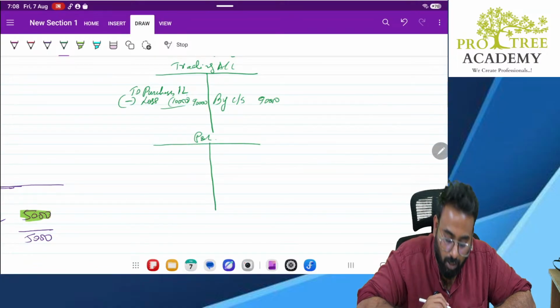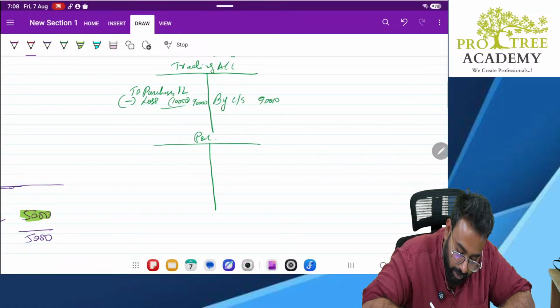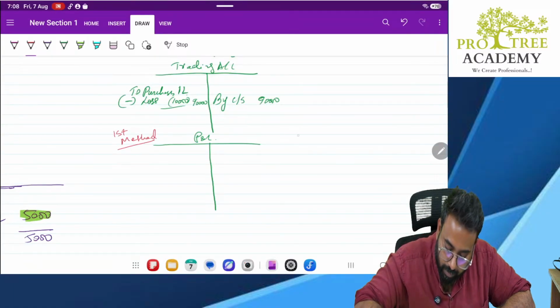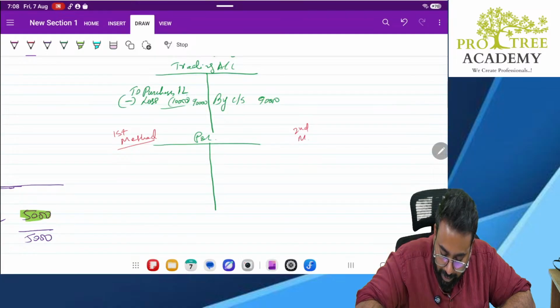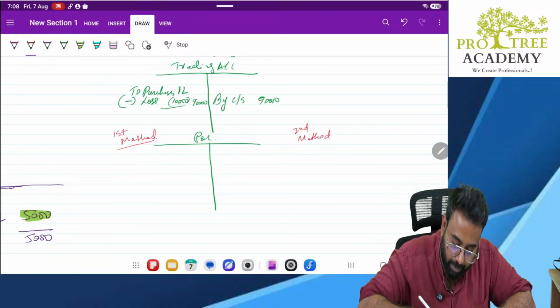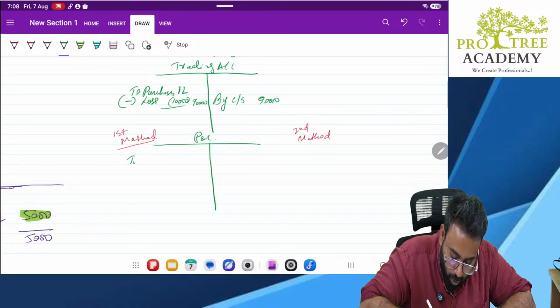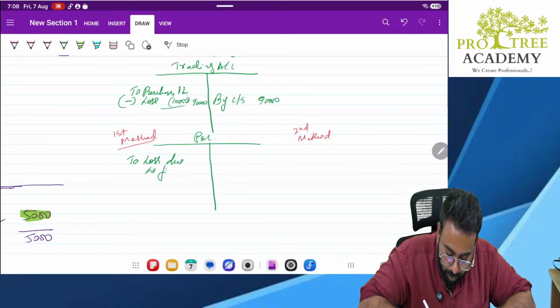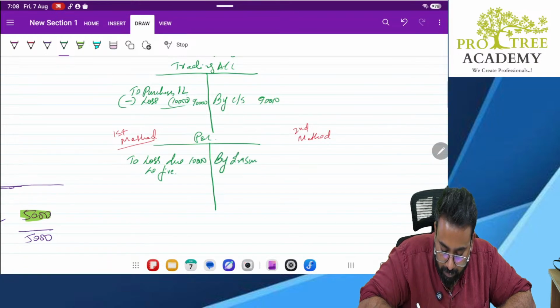We have to show this loss, correct or no? So here also there are two methods. First method, second method. Now by now you should be aware what is so different between first method and second method. First method, what will show? To loss due to fire 10,000, by insurance proceeds 10,000.